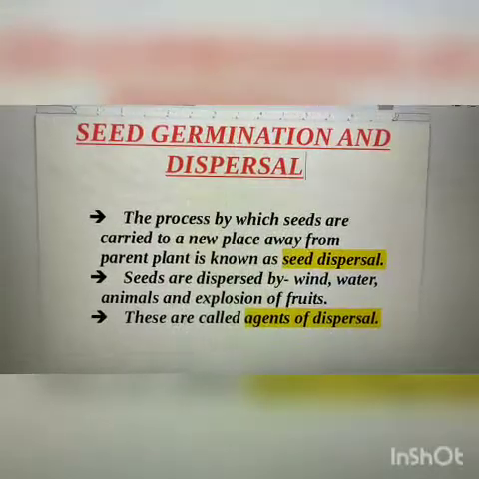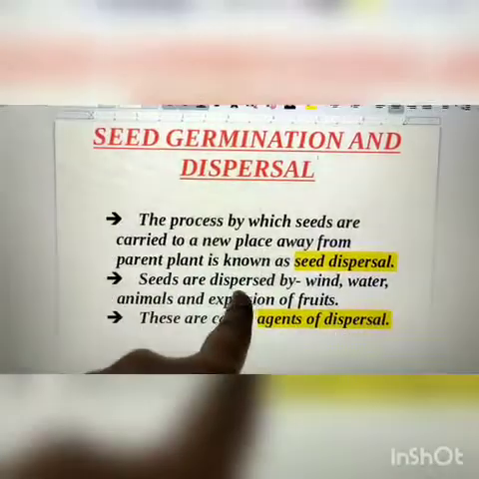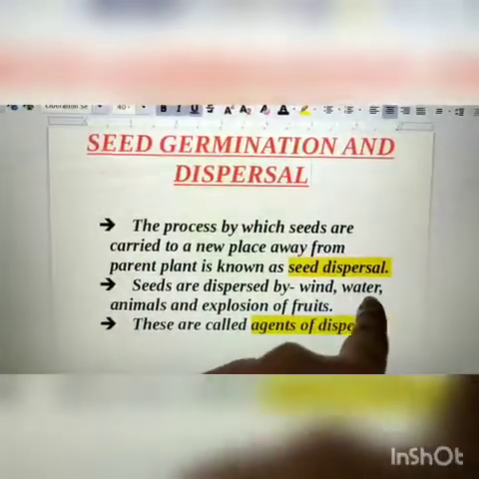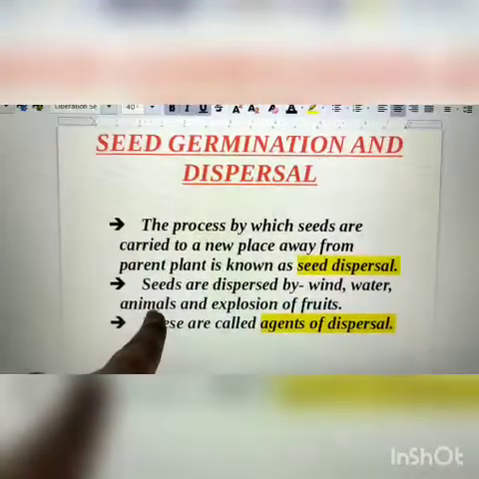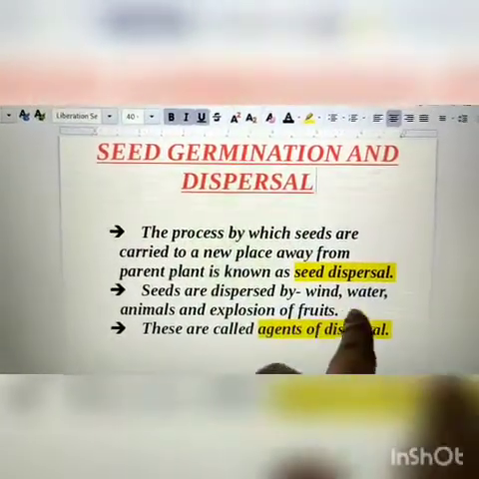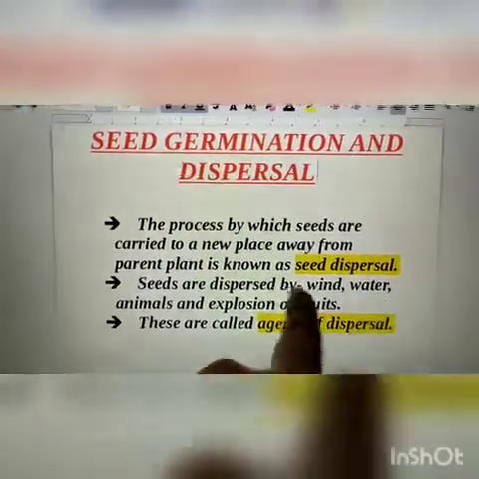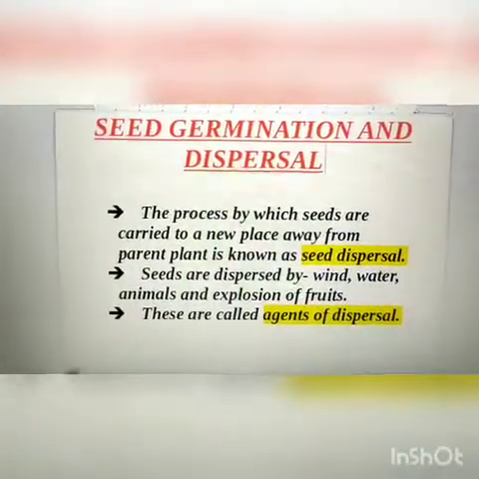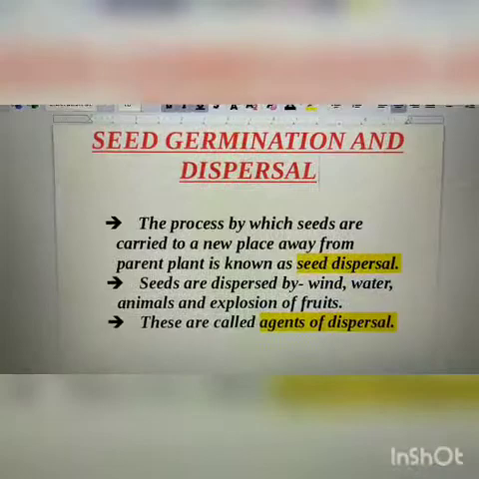So, repeat after me. Seeds are dispersed by wind, water, animals, and explosion of fruits. All these means are known as agents of dispersal.